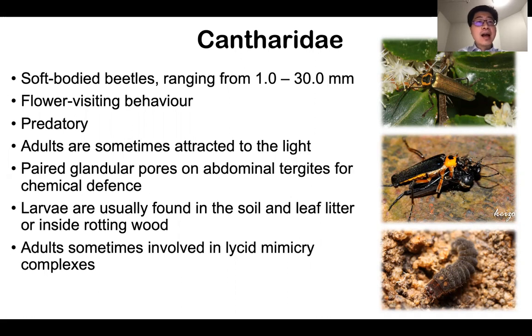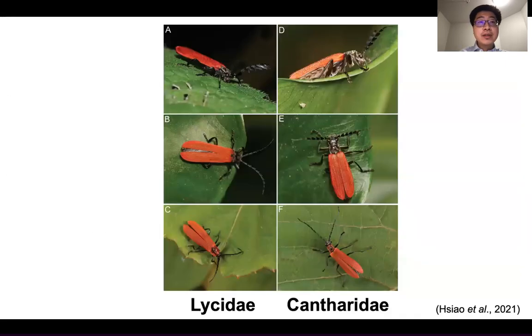Some Cantharidae adults are involved in a lycid mimicry complex. For example, the left side are lycid beetles and the right side are Cantharidae beetles. They share overall similarity, including the reddish color patterns, body shape, and the antennal type.